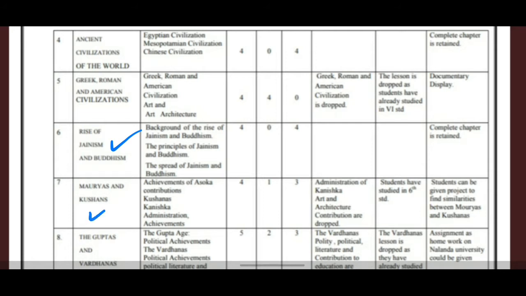Now the seventh lesson is Mauryas and Kushans. In this the subunits are achievements of Ashoka, contribution of Kushans, Kanishka, administration and their achievements. In this, administration of Kanishka and the art and architectural contribution are dropped because you have already studied them in 6th standard. Now the 8th lesson is the Guptas and Vardhanas.